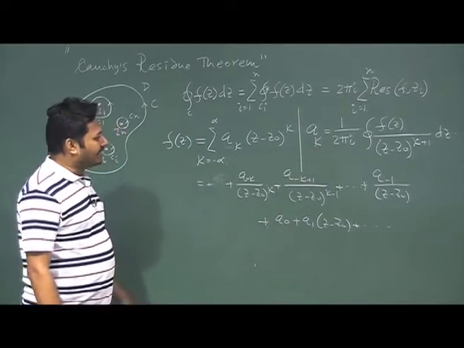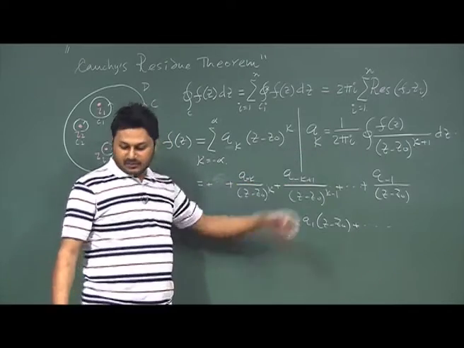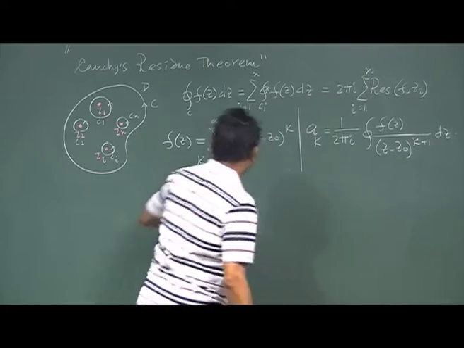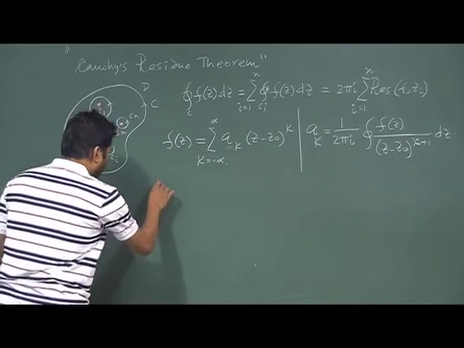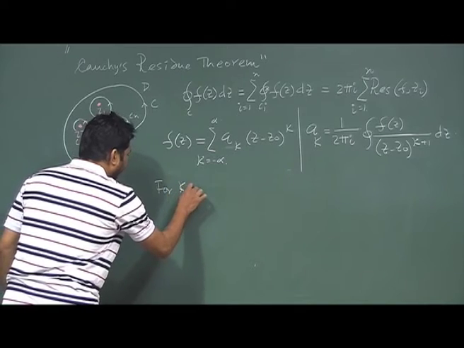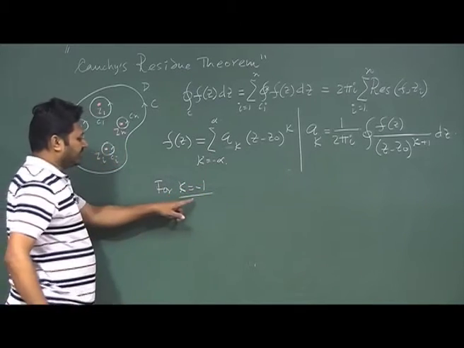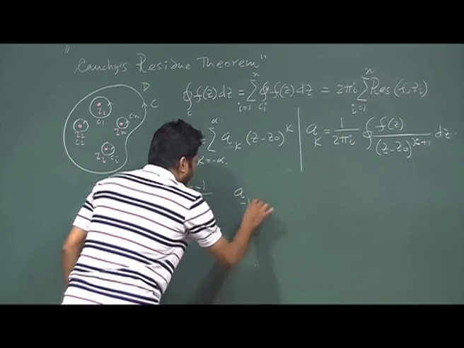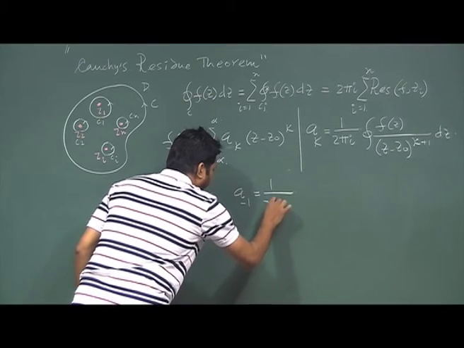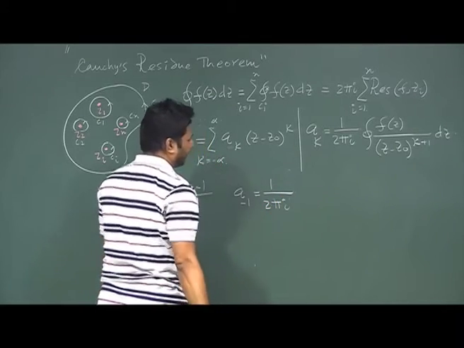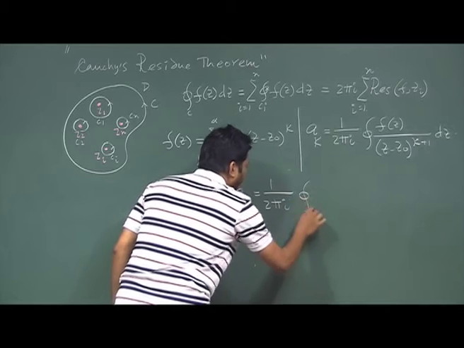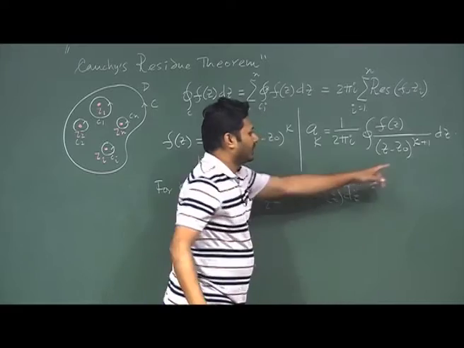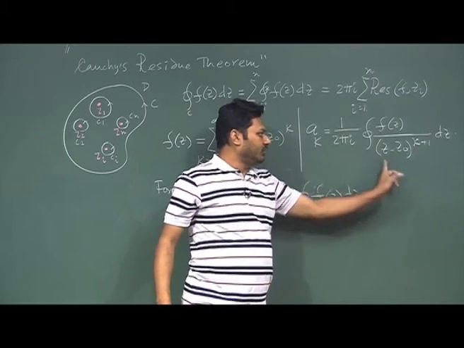Once I have the value of a k in my hand, I can put in the value of k. For k equal to minus 1, for this special k, I get a minus 1 equal to 1 divided by 2 pi i times the integration of f(z) dz, because k is minus 1, which means this power term will vanish.